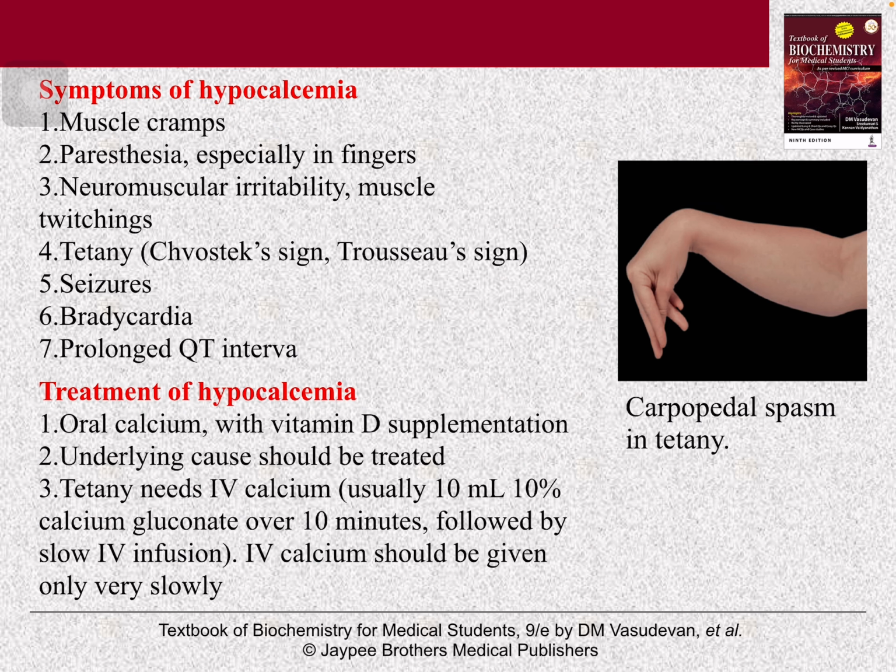And Trousseau sign, which is very important for your spotting viva. Here the picture of this carpopedal spasm is kept in the spotting. You have to explain the deficiency, treatment, and certain questions regarding the calcium level. So in Trousseau sign, what happens? If we bind the BP cuff for 3 minutes, carpopedal spasm occurs in the hand. Fifth one is seizures, sixth one bradycardia and prolonged QT interval. These are the symptoms of hypocalcemia.